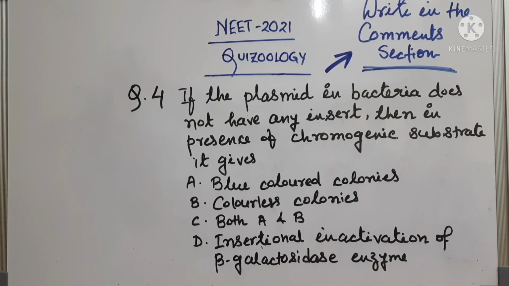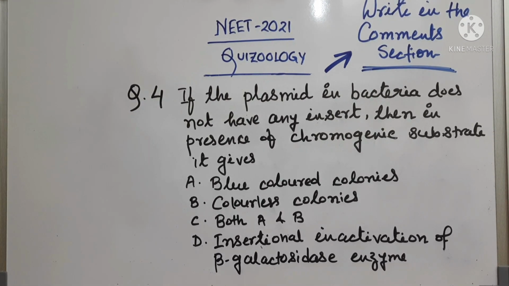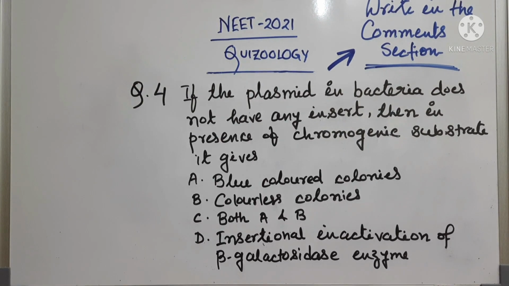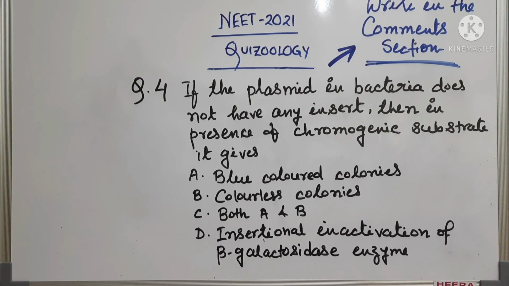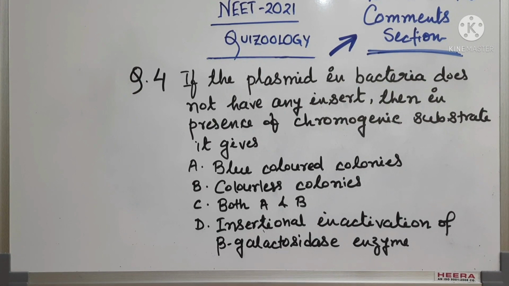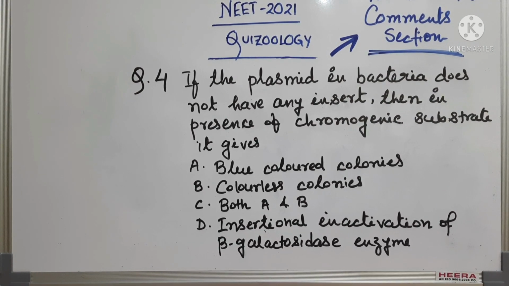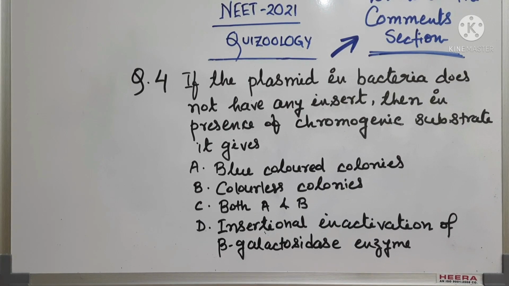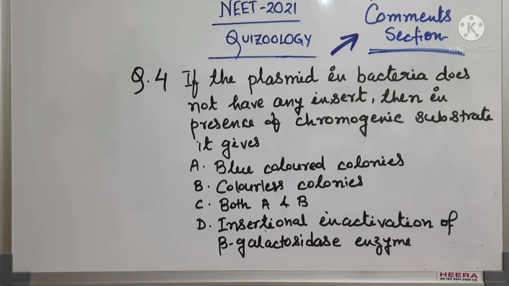Question number 4 says, if the plasmid in bacteria does not have any insert, then in presence of chromogenic substance it gives. Now you know that chromogenic substrate means substrate that produces color. Chroma means color. Option A, blue colored colonies.